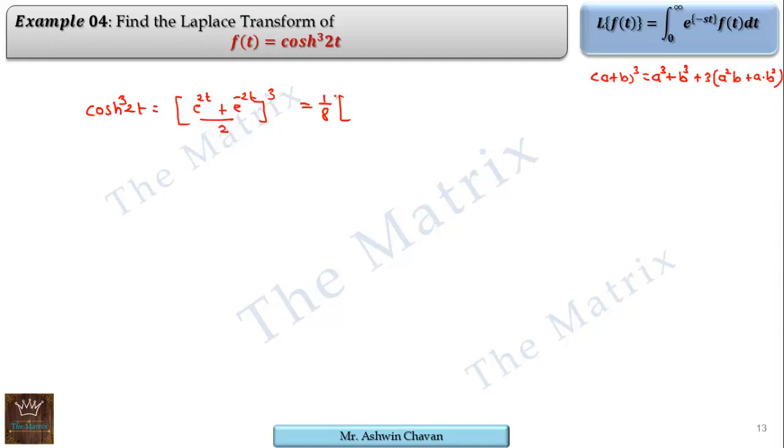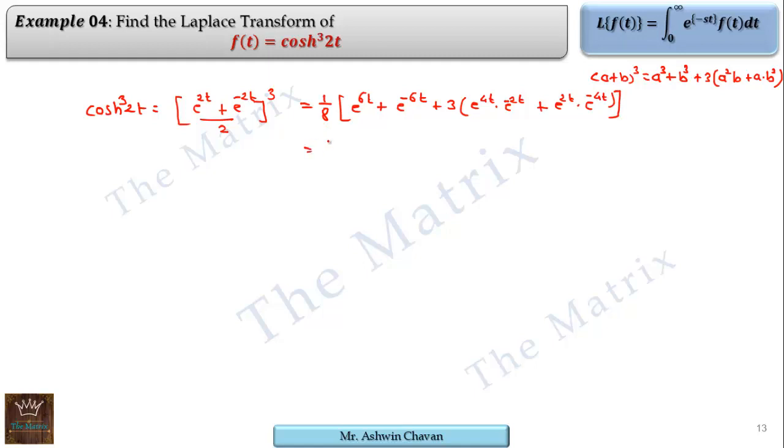Therefore e raised to 2t's cube is e raised to 6t, e raised to minus 2t cube is e raised to minus 6t, plus 3 times a square, so e raised to 2t's square is e raised to 4t, second as it is, e raised to minus 2t as it is, plus first as it is into second square is e raised to minus 4t.